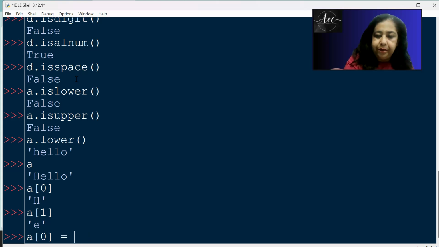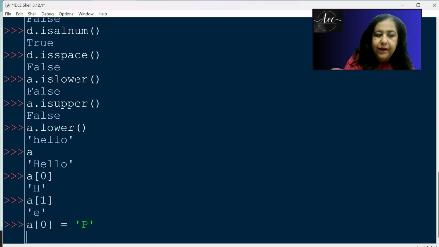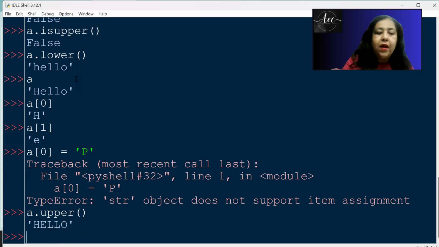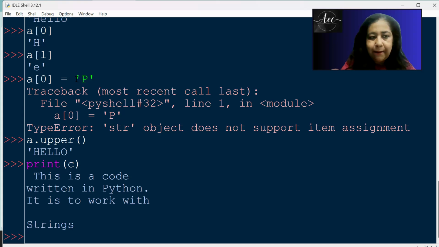So if I try to do this, I'll get an error. It does not support assignment. So it is immutable. String is an immutable data type or data structure. Okay. So this is one thing. A.lower, A.upper will give you the result, but it will not modify the original string. So hello is coming in capital letters. Now, if I print C, it's this.